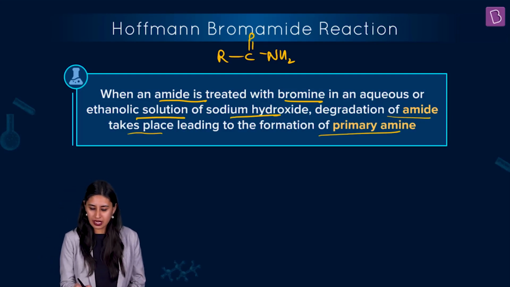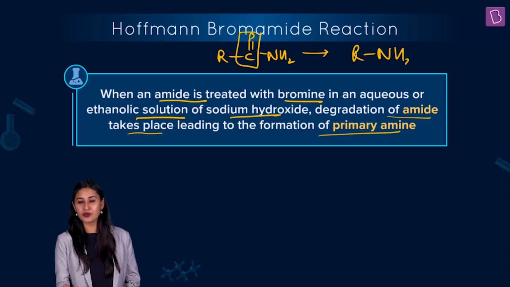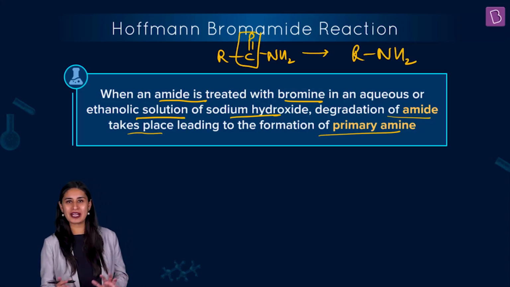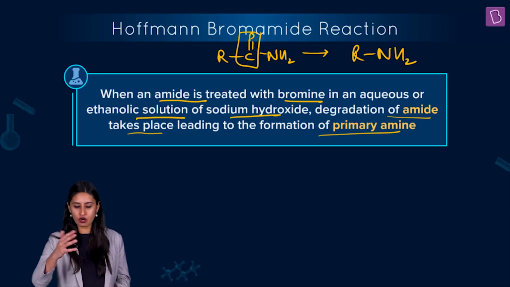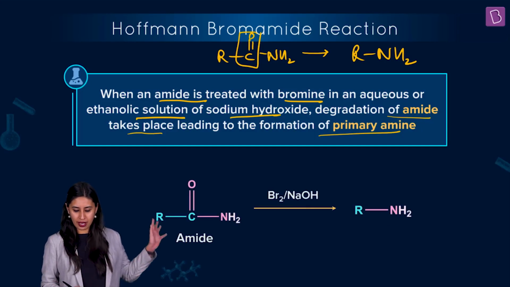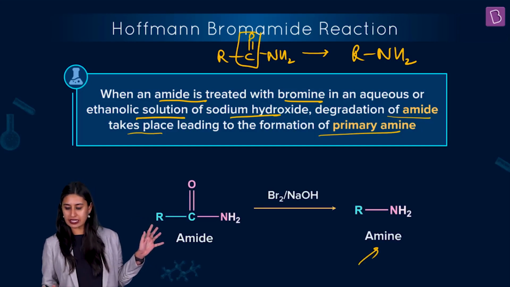In simple terms, we have this RCONH2, remove the CO, we get RNH2. So from amide, we are getting amine. The product has one carbon less than the starting compound. The name of the reaction is Hofmann bromamide. So check it out: amide, you add bromine in the presence of NaOH, we get amine here.